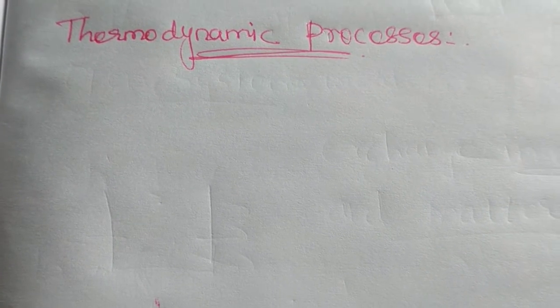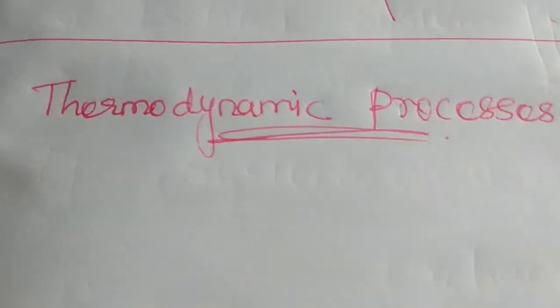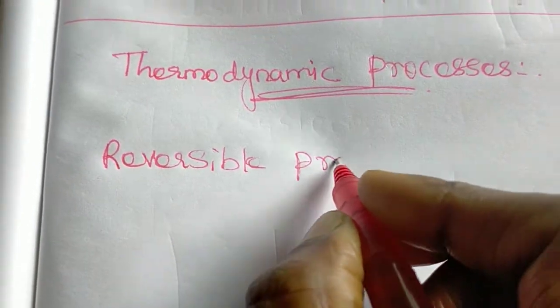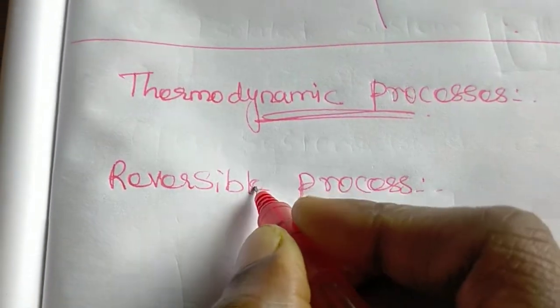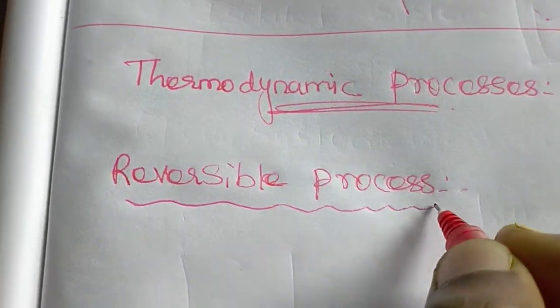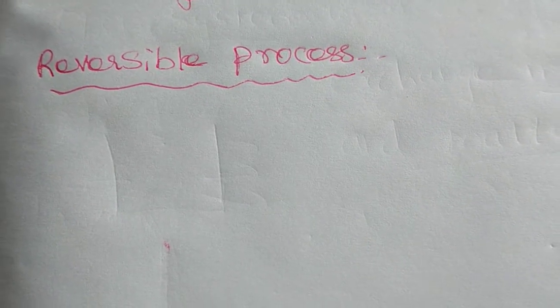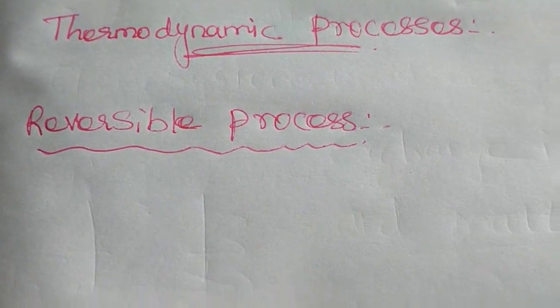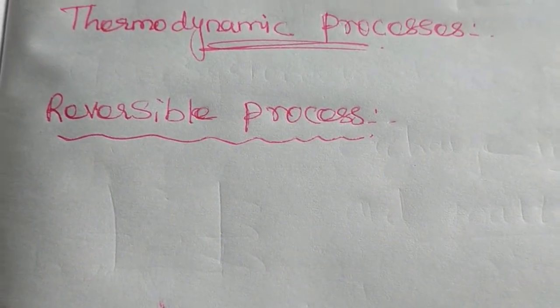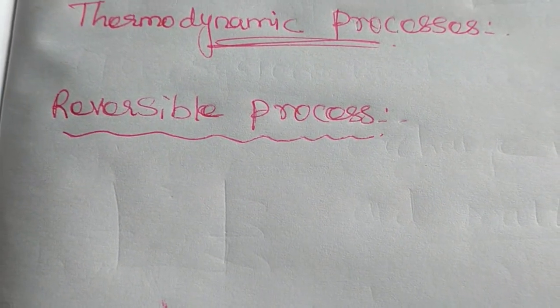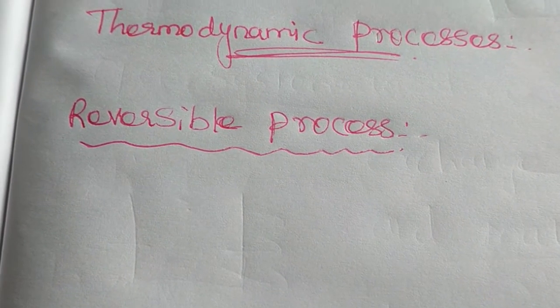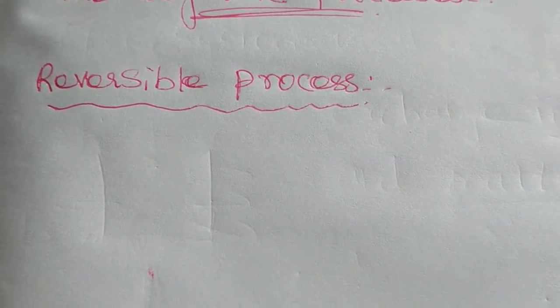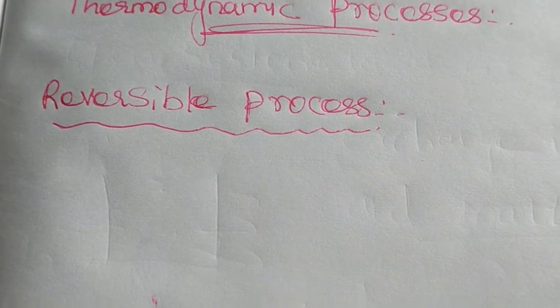To understand all these processes, we categorize them. So the first process is the reversible process. The reversible process is one of the important thermodynamic processes, which means the initial stage of the reaction can be obtained from the product of the reaction.